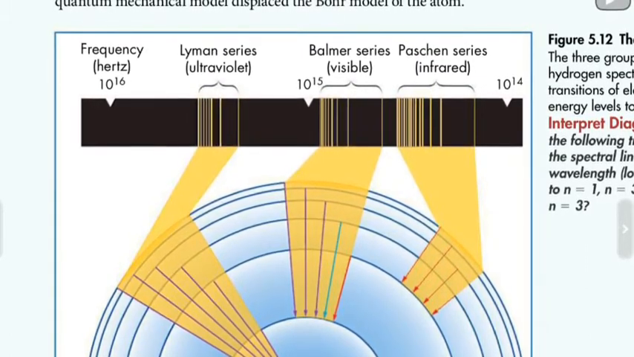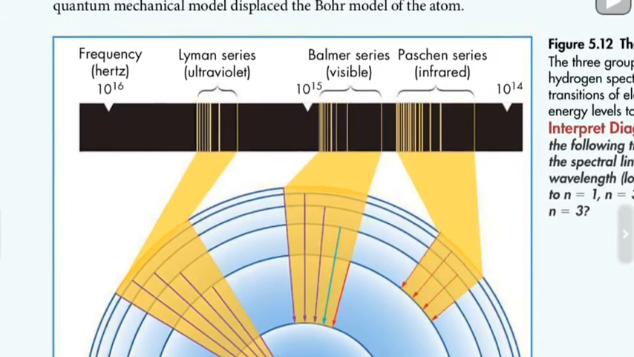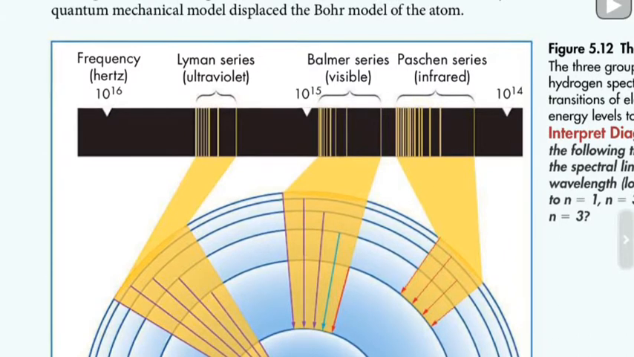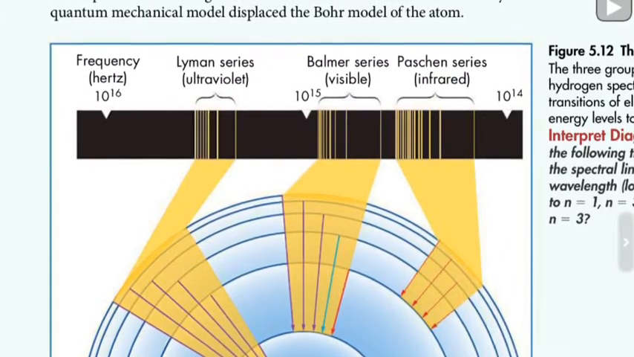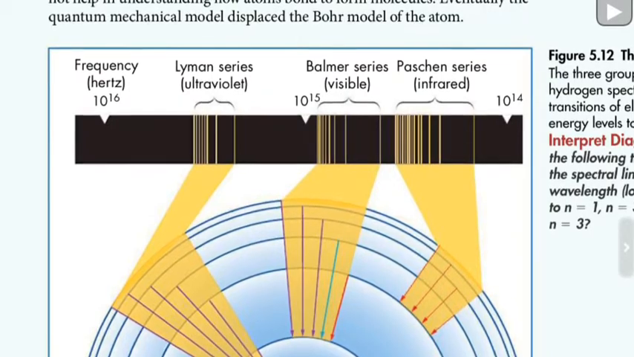The Bohr model only explained the spectrum of hydrogen, not the emission spectra of atoms with more than one electron. It did not help to understand how atoms bonded to form molecules. It was eventually replaced with the quantum mechanical model.